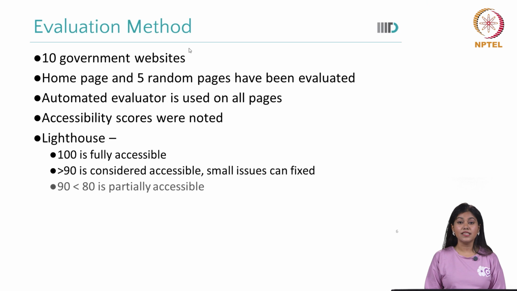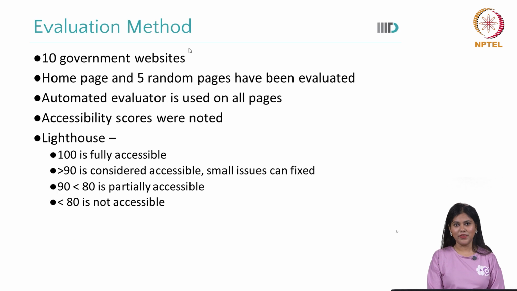Now, what does Lighthouse do? In Lighthouse's way of evaluation, 100 is fully accessible. Obviously, it's very hard to reach, but let's see. Up to 90, it's considered accessible, with small issues that can be fixed. 80 to 90 is partially accessible, and below 80 is not accessible at all.